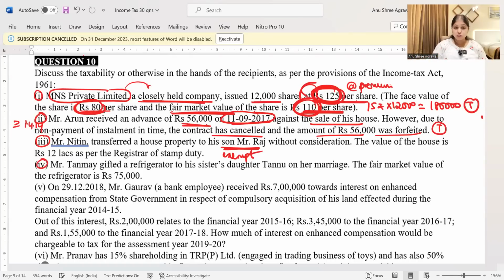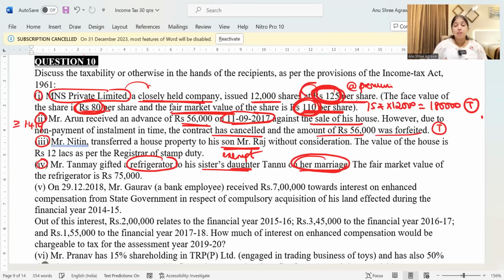Coming to the fourth subdivision, Mr. Tanmay gifted a refrigerator to his sister's daughter Tanu on her marriage. FMV of the refrigerator is 75,000. First of all, it is a refrigerator, which is a personal effect, which is not movable property. Secondly, sister's daughter. So she is receiving this gift from her uncle. For her, this is going to be a gift from a relative.